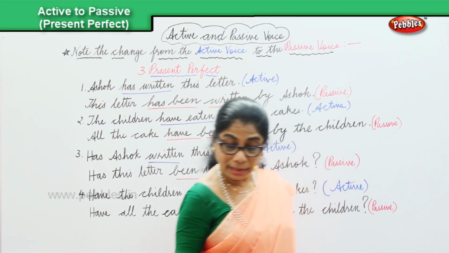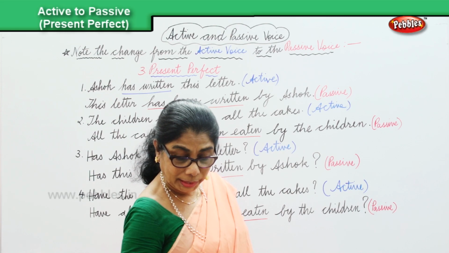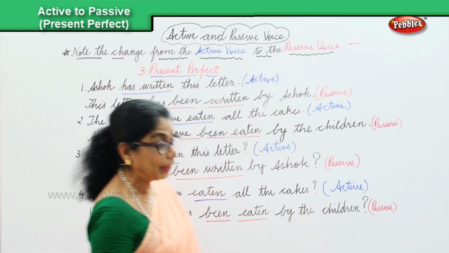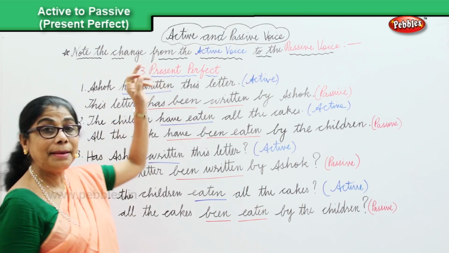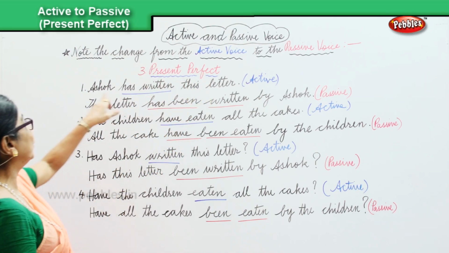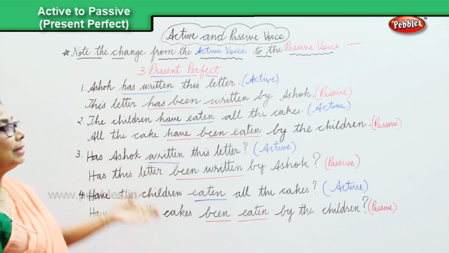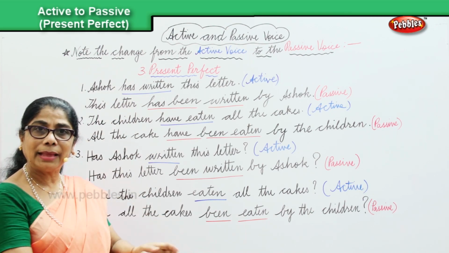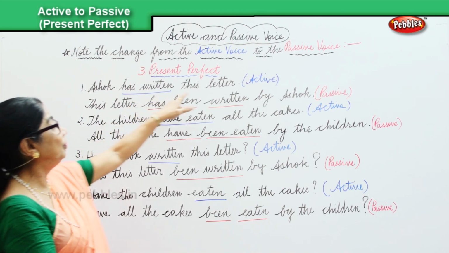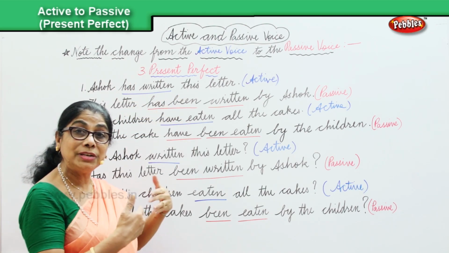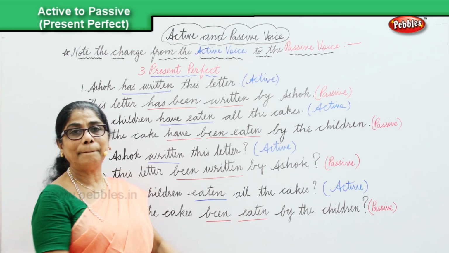Now, what have we done now? We are looking at the changeover from the active into the passive in present perfect. Now, Ashok has written this letter, active and present perfect. This letter has been written by Ashok, passive.